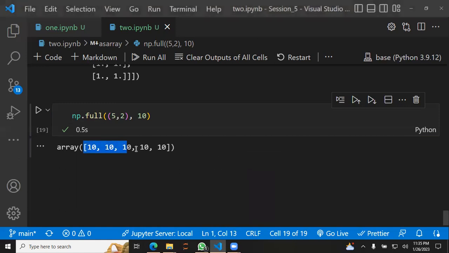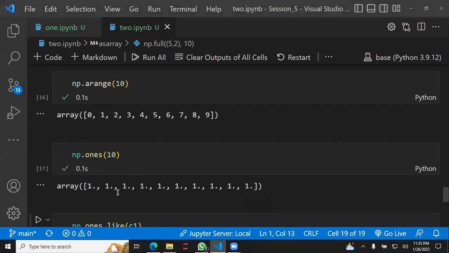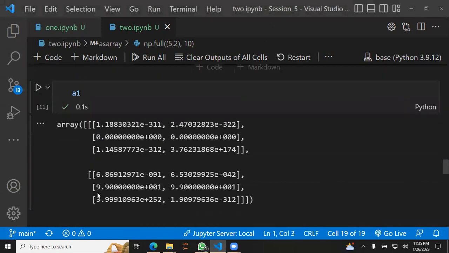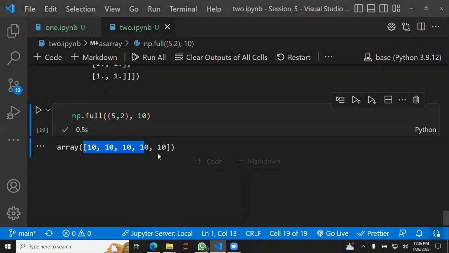Yeah, like here, we are getting zeros, and that tells you what the function does.